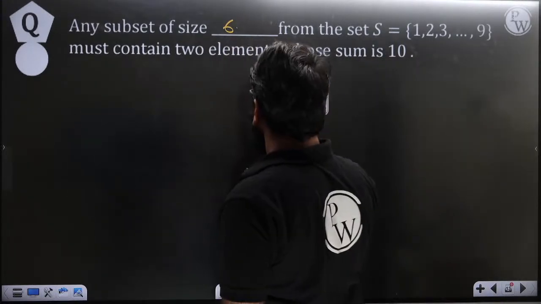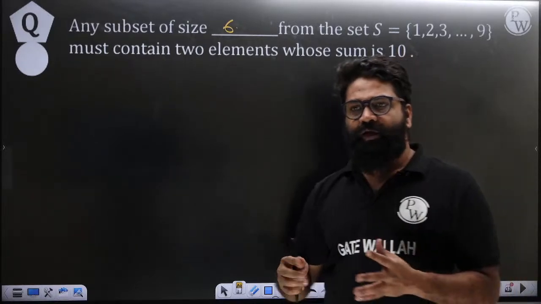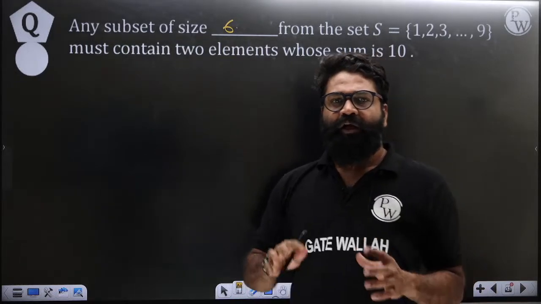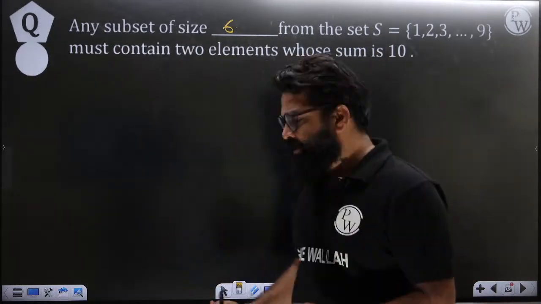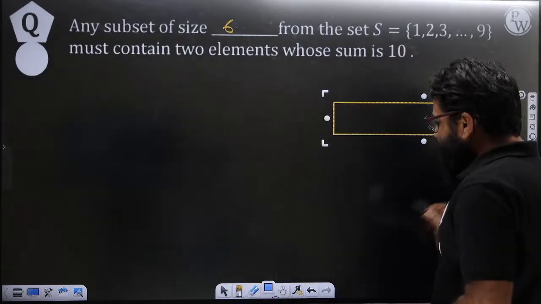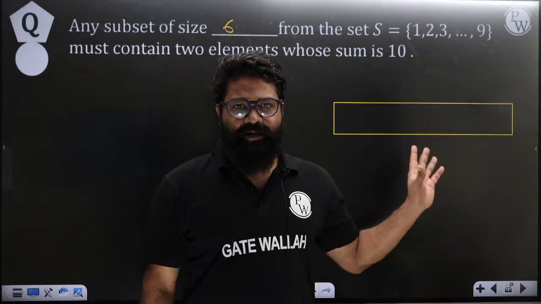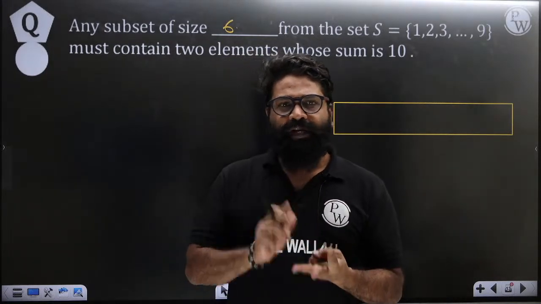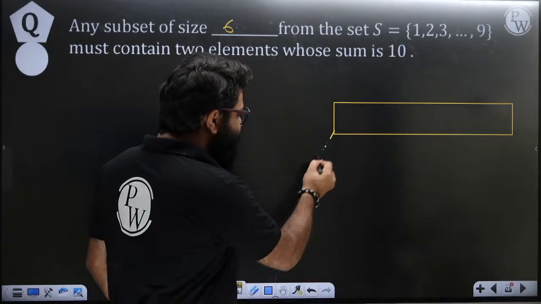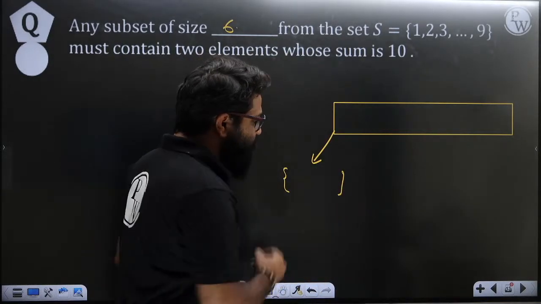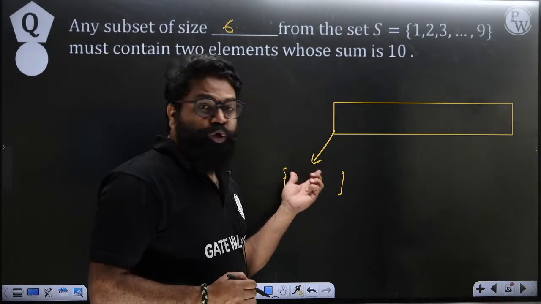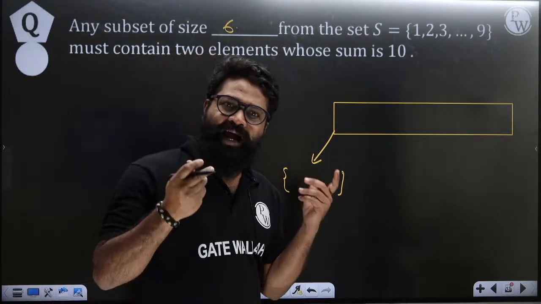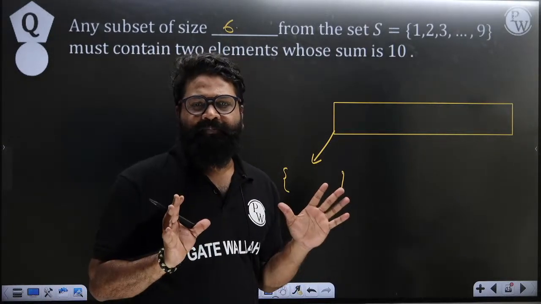See, first you will try to understand. Even if you do not use the pigeonhole principle, with the help of common sense you can try to understand. Imagine there is a box, and inside it there are 9 elements: element 1, element 2, element 3, element 4. Out of this, you have to make one subset such that when you add any 2 elements, the addition will become 10.